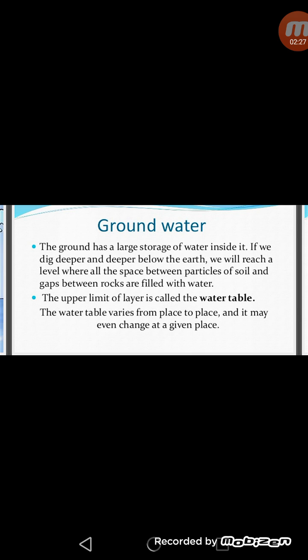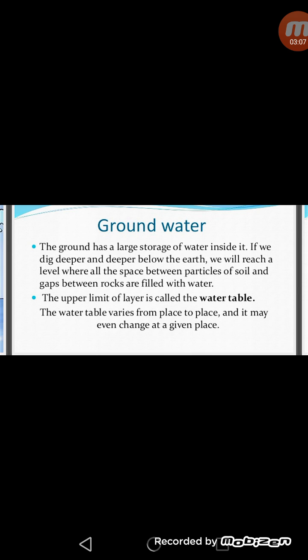So we can say the upper level where all the pores in the soil and gaps between the rocks are filled with water is called the water table. This is the minimum depth in the soil where all the pore spaces are filled with water. The water table varies from place to place, and it may even change at a given place. It falls down during summers and rises up during the rainy season, and there are many factors which affect the water table, like average rainfall in that area and use of the groundwater in that area.